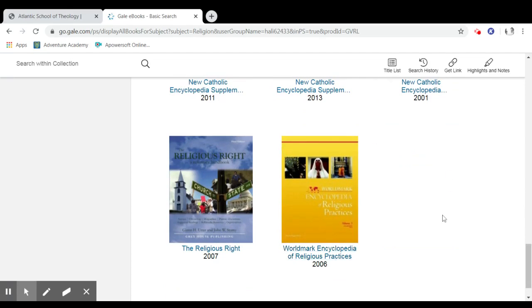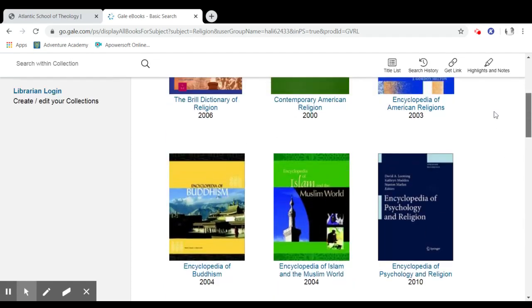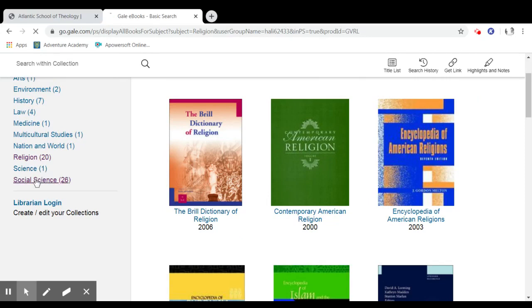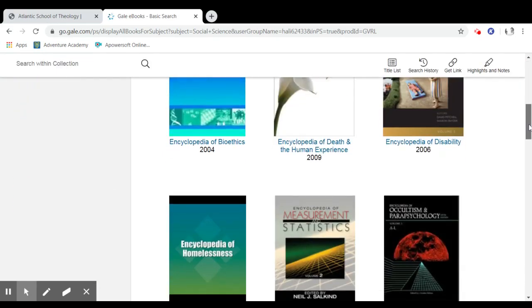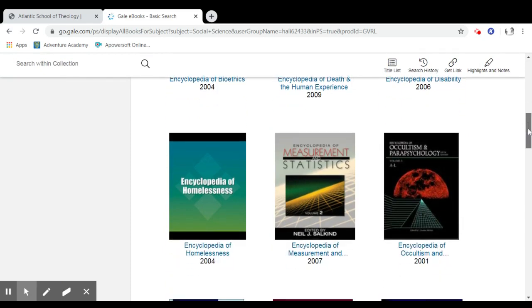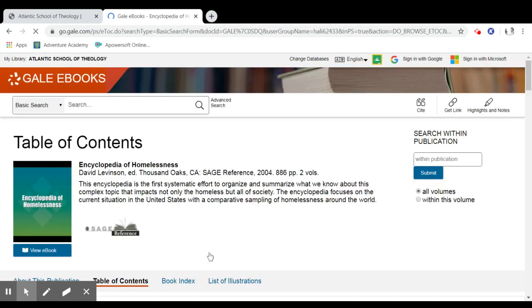So getting into one of these, I'm going to go back up. Let's go to the social sciences. And let's pick something. Encyclopedia of Homelessness. It's not an overtly theological resource, but there's content there that may be relevant to research you're doing. So, view ebook.